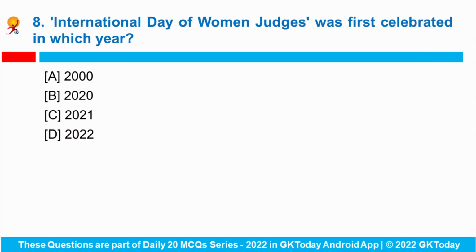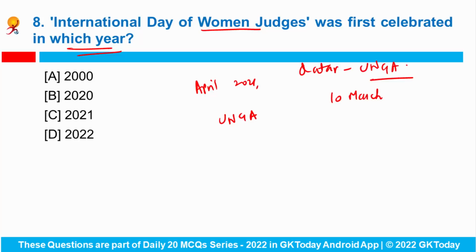Question number 8. International Day of Women Judges was first celebrated in which year? So during April 2021, the United Nations General Assembly resolved to proclaim 10th of March every year as the International Day of Women Judges, and this resolution was moved by Qatar in the United Nations General Assembly. Okay. So the Supreme Court of India has celebrated the first ever International Day of Women Judges with Chief Justice of India N.V. Ramana and 4 women Supreme Court judges, and they interacted with all women judges of the high courts and women judicial officers.